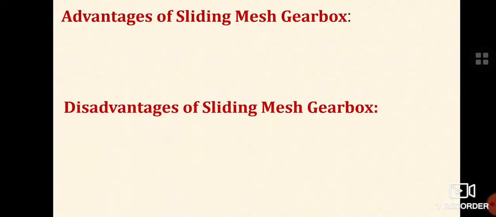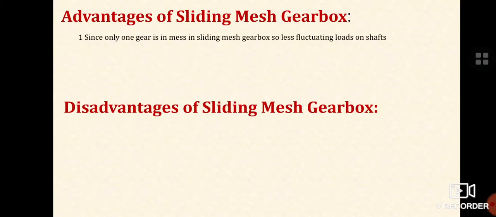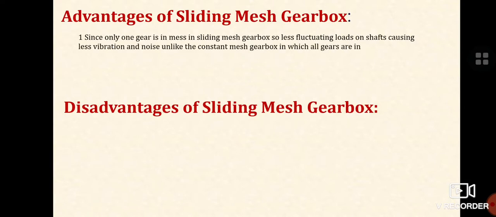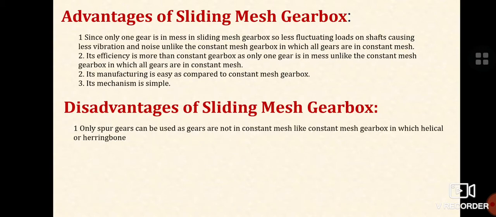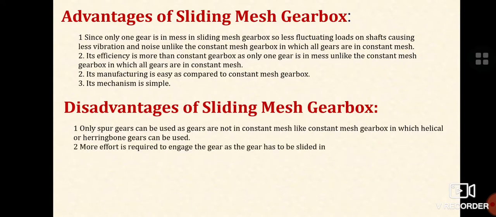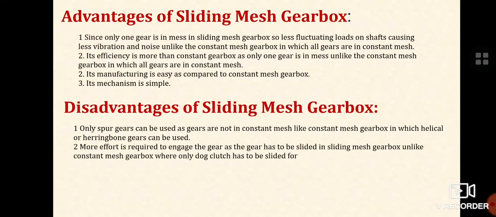Now let's discuss the advantages of the sliding mesh gearbox. Since only one gear is in mesh in a sliding mesh gearbox, the fluctuating load on the shaft is less, causing much less vibration and noise, unlike the constant mesh gearbox in which all gears are in constant mesh.